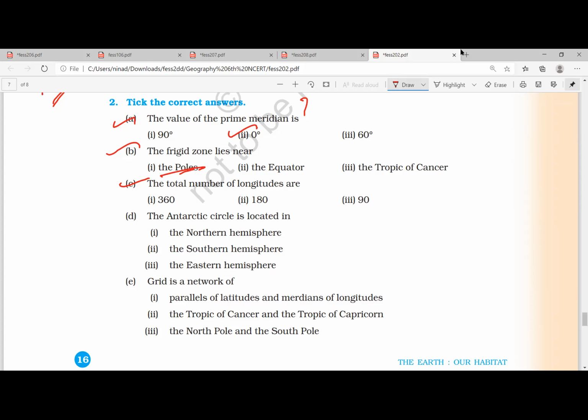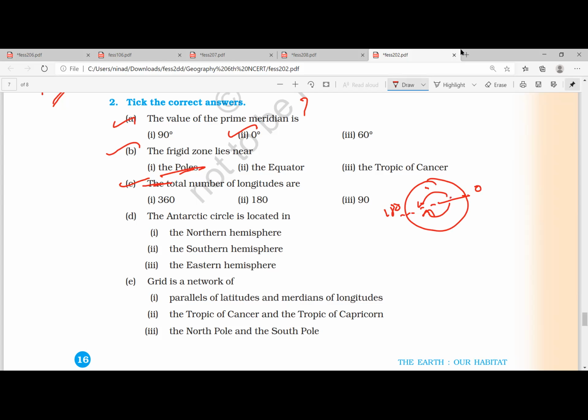180. Vishnu, third question. 180, sir. The majority of people are saying 180, but that is not the correct answer. It's a circle, right? So 0 degree is one place, and exactly opposite is 180 degree. So what you're talking about is only one half. What about this other half?